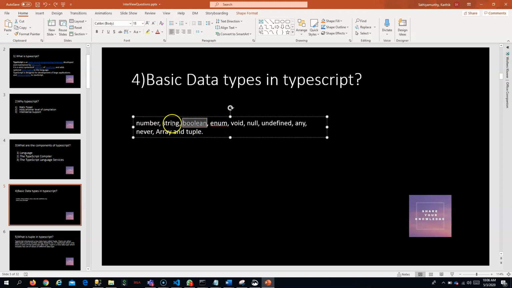Boolean, number, string, null, undefined. Number, string, Boolean are all data types which are already present, and it adds some more. Null is also a data type which is present in JavaScript, and undefined is also a data type. So it adds enum, any, never, array, and tuple. These are the data types which are added in TypeScript.